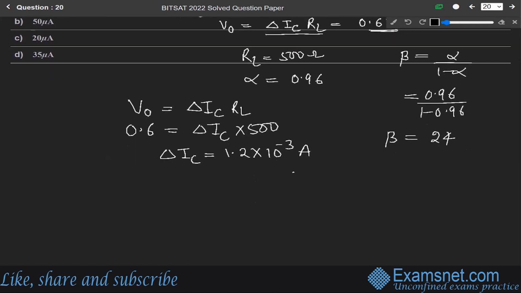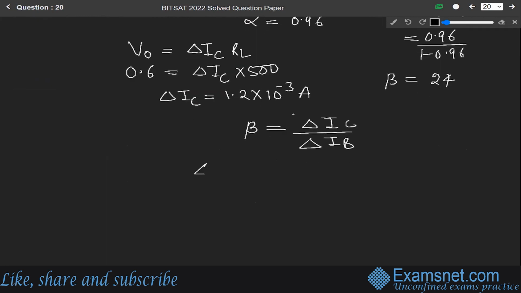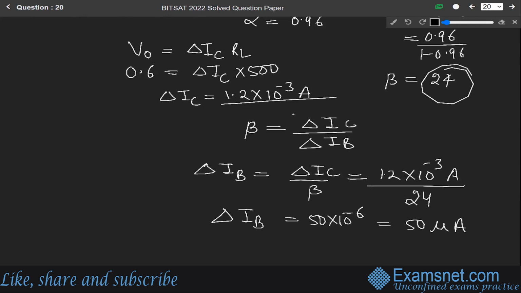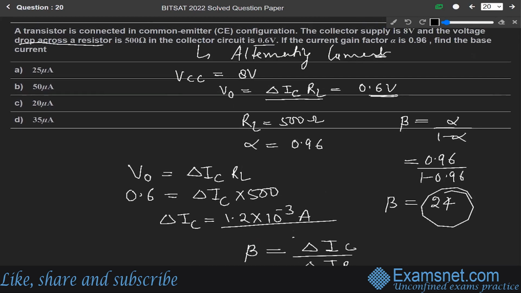Okay. And we know that the relation between beta and delta IC is beta equals delta IC over delta IB, where delta IB is the base current, and we have to find this value. Base current is equal to delta IC over beta. So delta IC is 1.2 into 10 to the power minus 3 ampere and beta is 24. Just put the values and solve it. We get IB equal to 50 into 10 to the power minus 6, which means 50 microampere base current. So our correct answer is option B, that is 50 microampere.